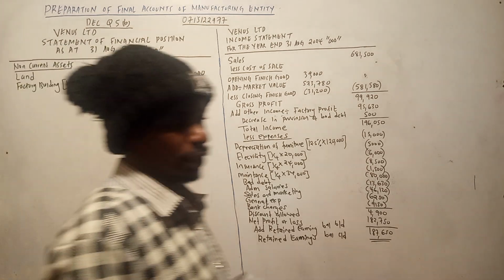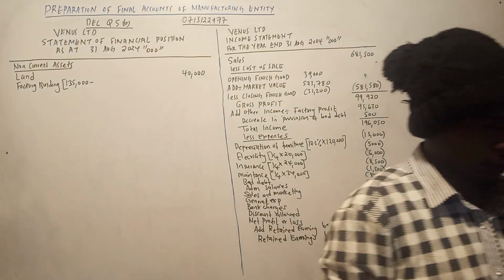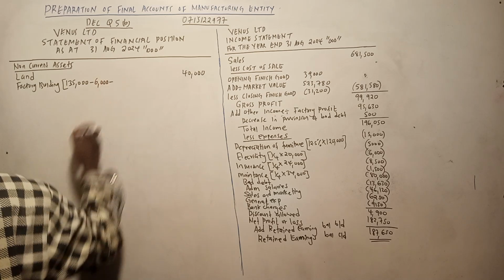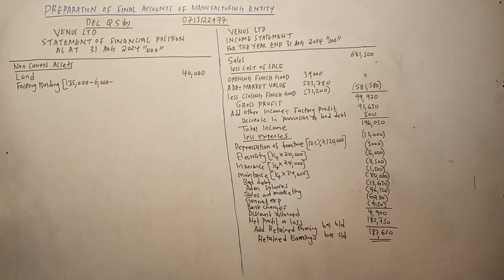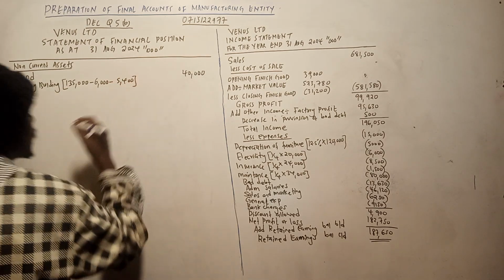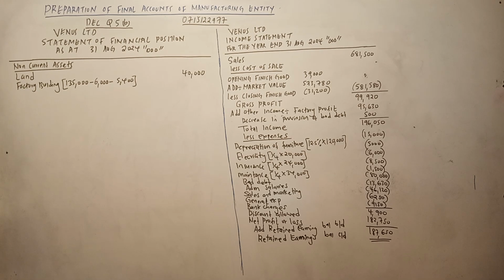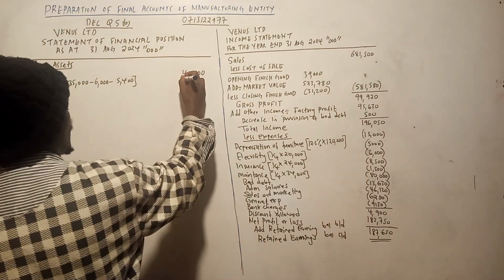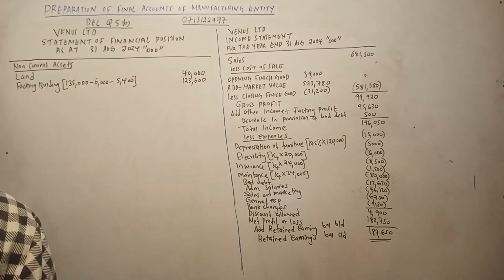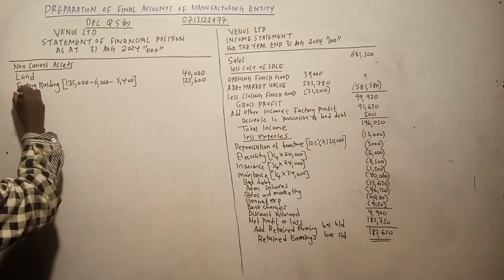Remember to remove the accumulated depreciation. So accumulated depreciation for factory building is 6,000. And also remember to remove the depreciation for the year. Depreciation for the year was 5,400. So hii inakuja ngapi? 135 minus 5.4 minus 6, 123,600. Kutoka kwa factory building tunaenda kwa plant and machinery.